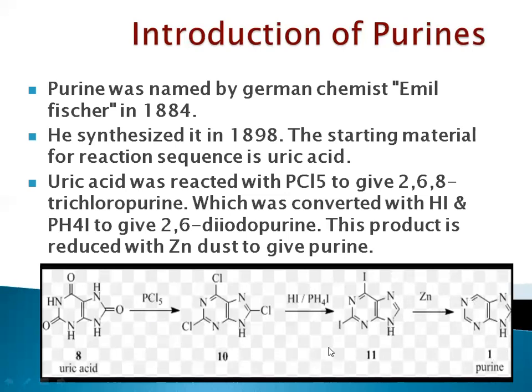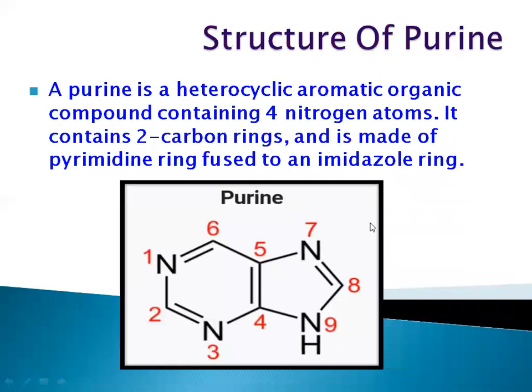So we are able to see this is nothing but a synthesis of purine. How was purine prepared? With the help of uric acid. First, what he did, uric acid was reacted with PCl5. It gives us 2,6,8-trichloropurine. After that, this was converted with HI and PH4I to give 2,6-diiodopurine. This product is reduced with zinc dust to give us our final product which is purine. After that, next one is the structure of purine.